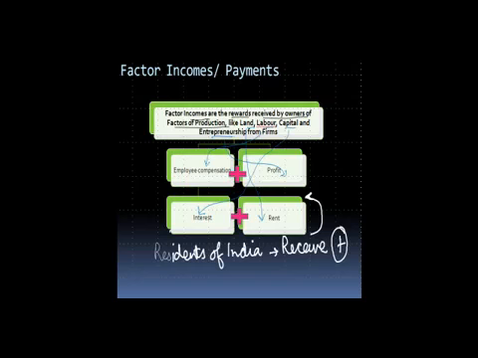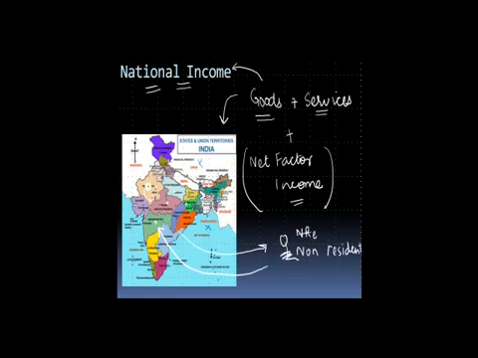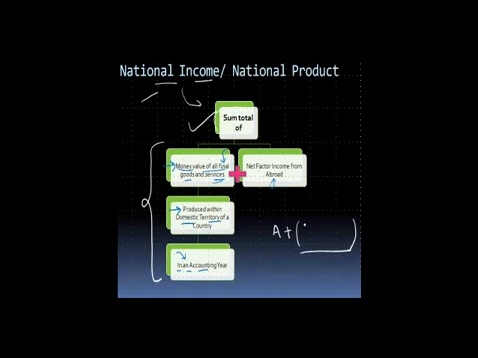If I am living in India, somewhere over here, and I receive some money from a person, from the Indian perspective, it's an income. So I add it to my national income. So I can put it as receipts for factor income.